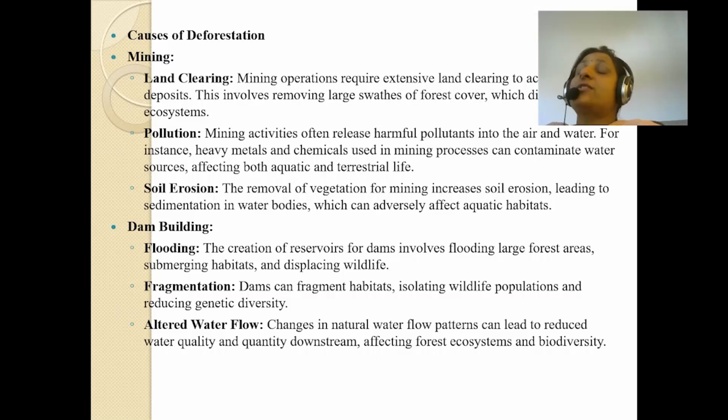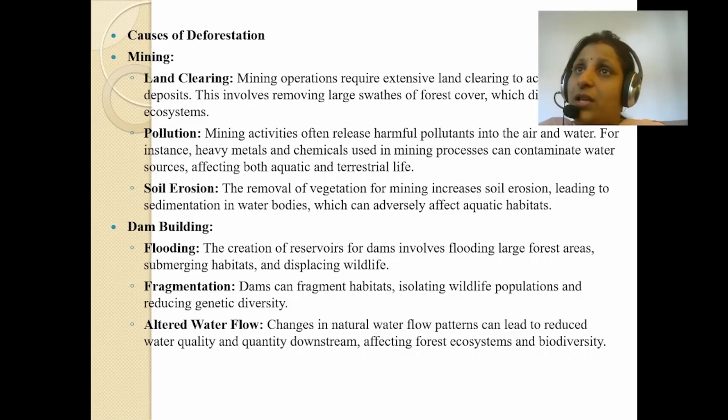It causes various adverse effects, not only for individuals, but for all the animals and all the habitats living in nature. These can be aquatic or terrestrial, any, but they are making an adverse effect. So mining is the greatest reason for deforestation.